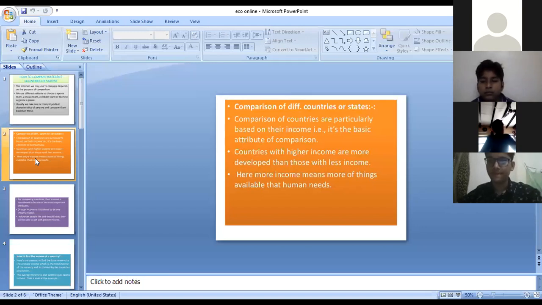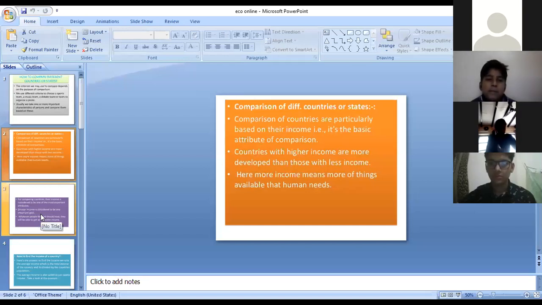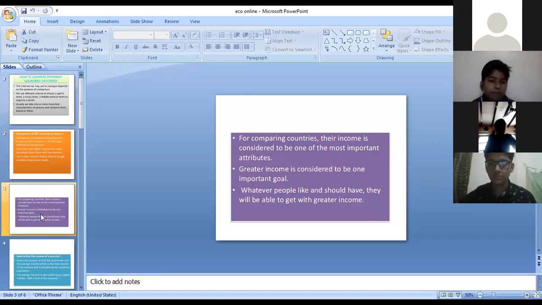So greater income is itself considered to be one important goal. And that's why in the beginning also we discussed that the most important criteria for development is income based. So for comparing countries also, their income is the most important attribute.